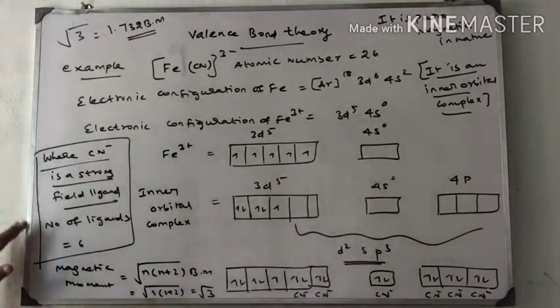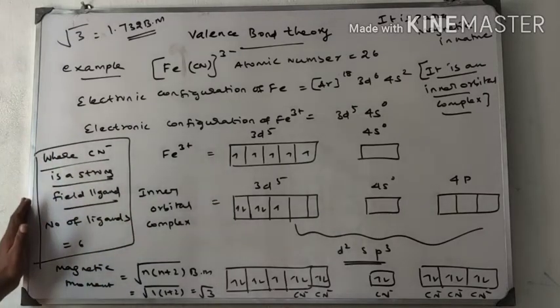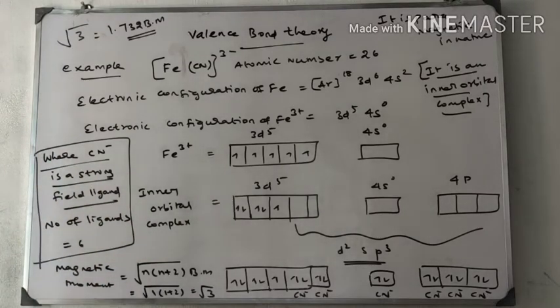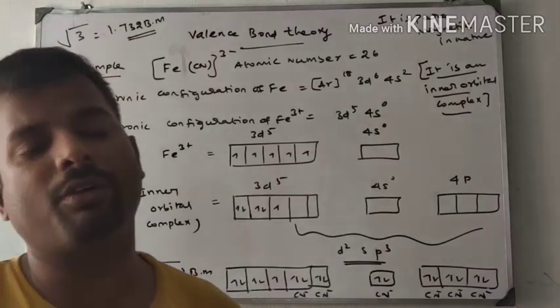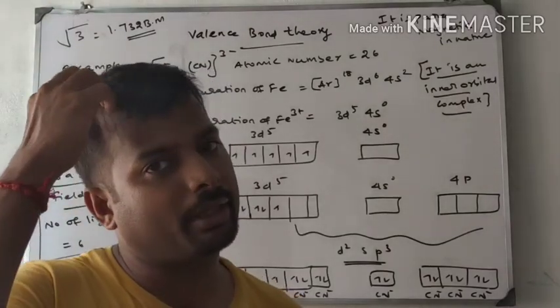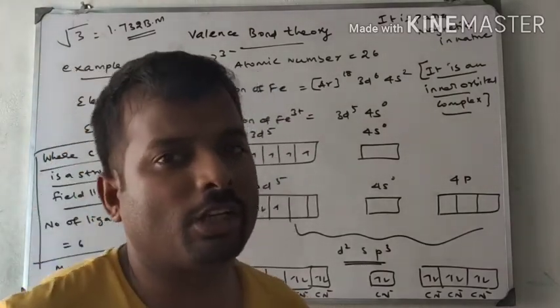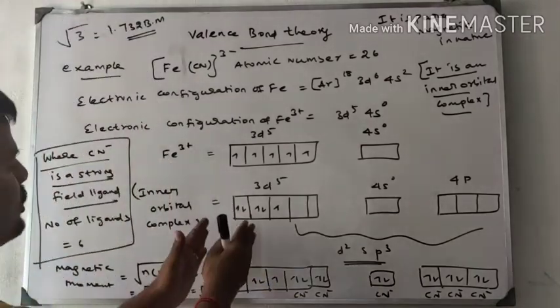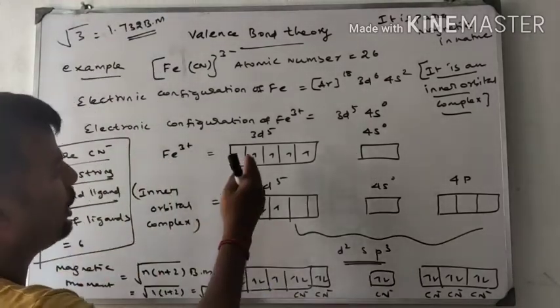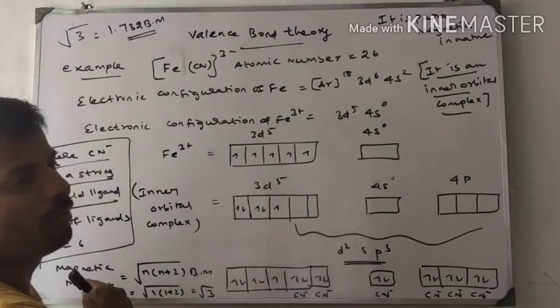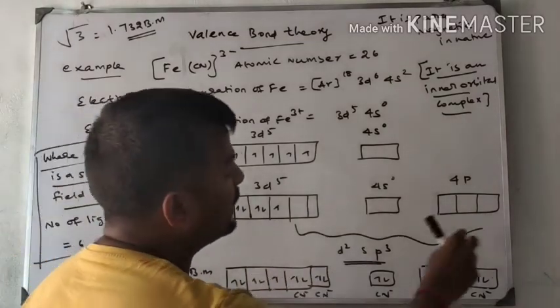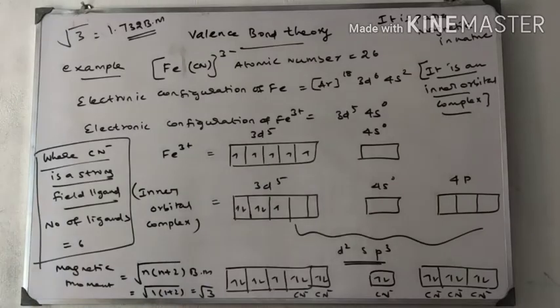Suppose 6 cyanide ligands form coordinate covalent bonds with the ion. Then an inner orbital complex is created, because cyanide is a strong field ligand and is strongly attracted to the inner shell. Therefore, the 3d shell adjusts to give space for the 6 incoming ligand electron pairs.